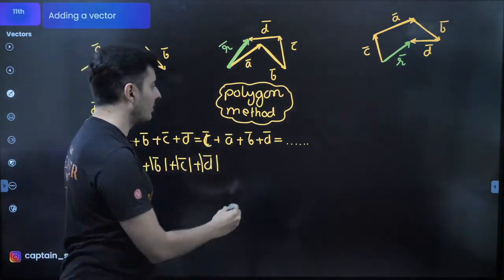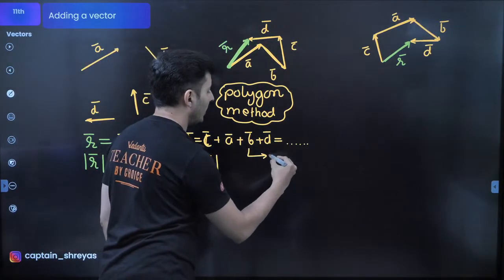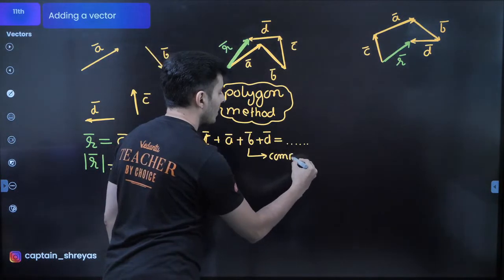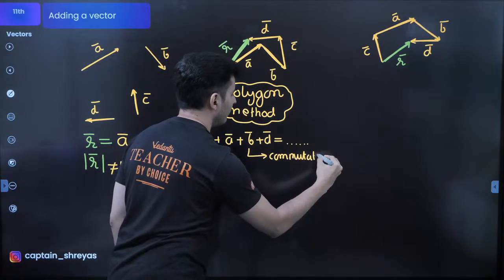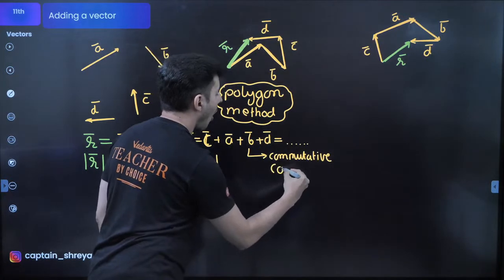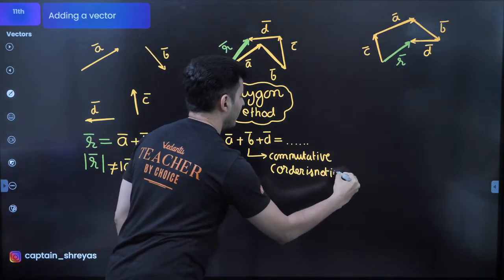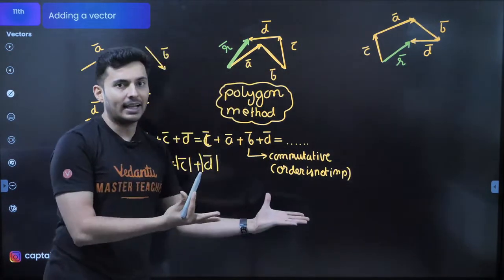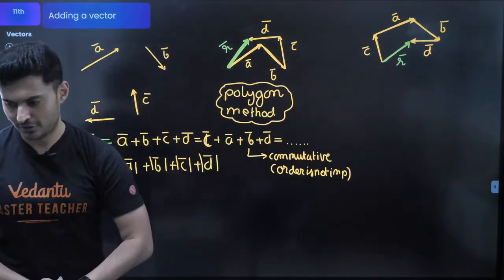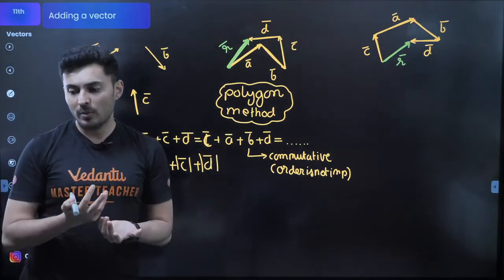Whenever order does not matter, such a thing is called commutativeness. Commutative means order is not important. Whichever vector you feel like adding first, you add that first. Okay, why not opposite direction, Khushi?